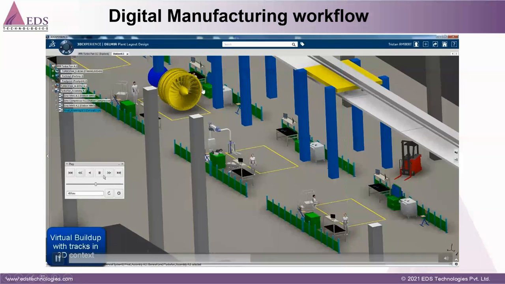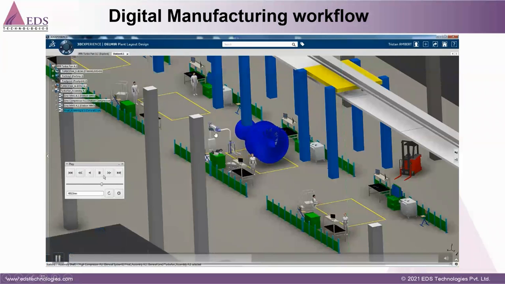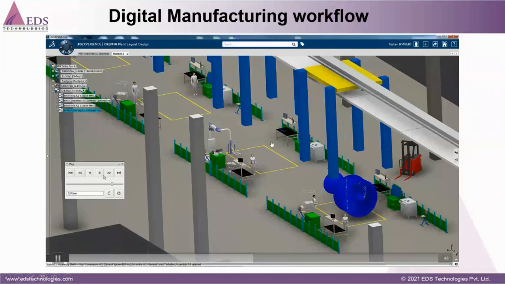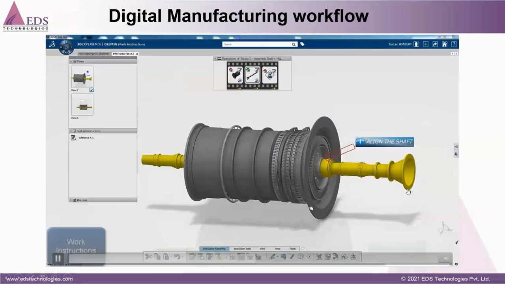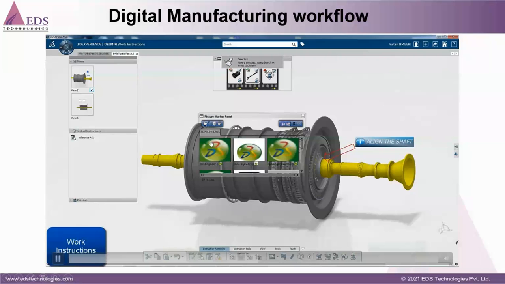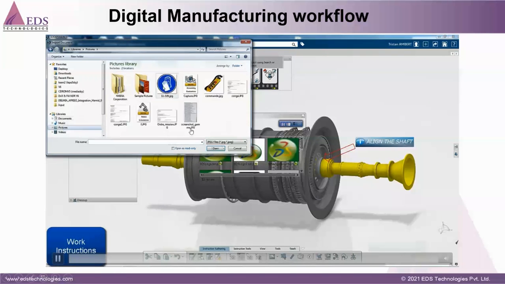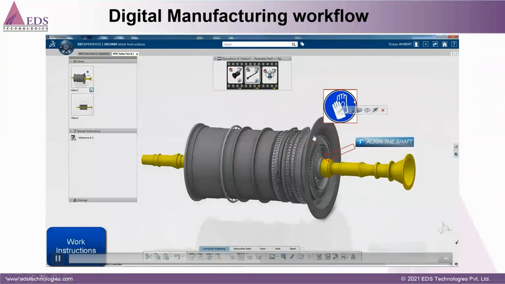So we can see we are validating the whole assembly with respect to each station. Now the next flow, as I said earlier, the work section. So align the shaft and all those things, we can insert the picture also, use the glove.